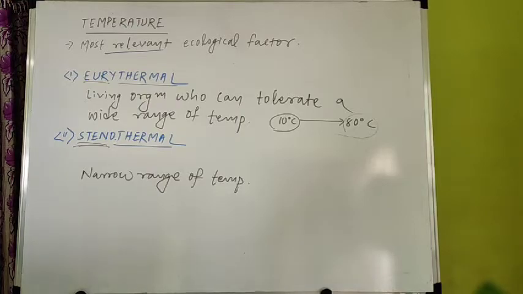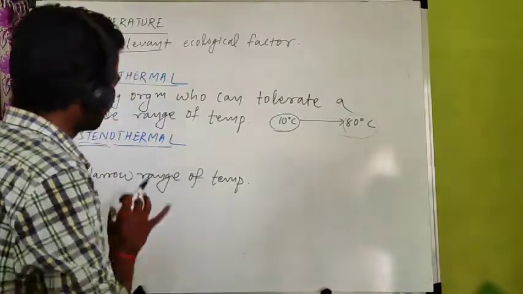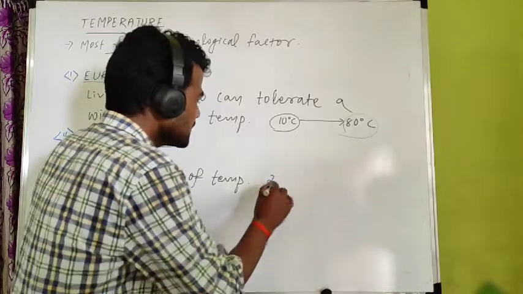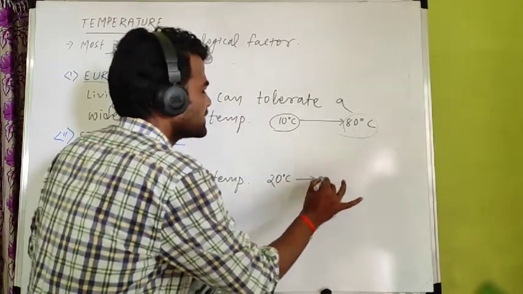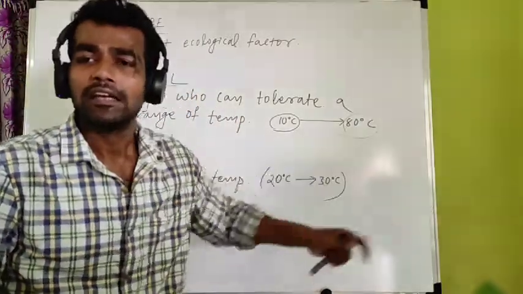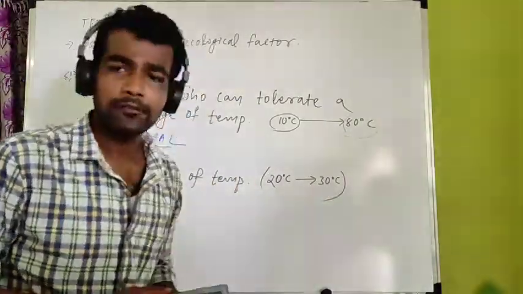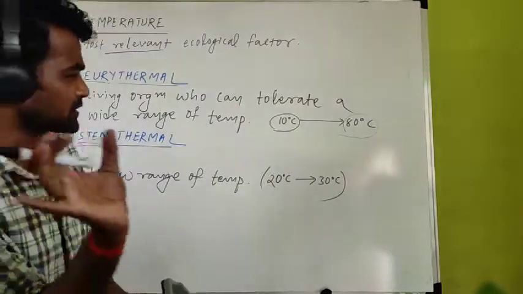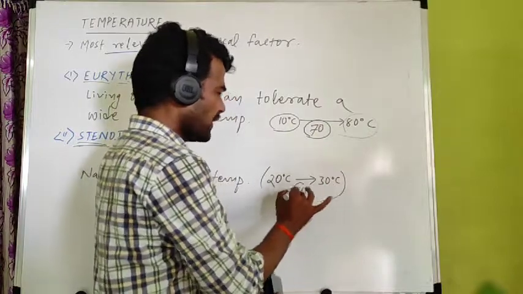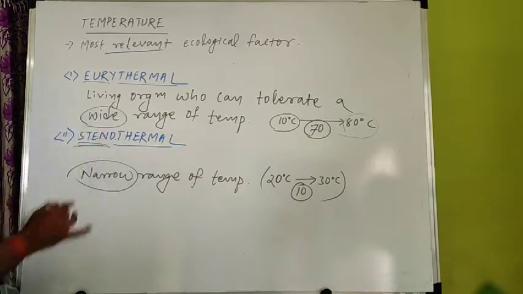Take one example, just like we have taken here, 10 to 80 degrees Celsius. You can take another example. If an organism lives at 20 degrees Celsius and maximum it can reach 30 degrees Celsius, within this it lives. If below 20 or above 30, it can die. That type of organism is called stenothermal. It may be 20 to 30 or 0 to 10, a very small range. So here the range is 70, but here the range is only 10. So you can compare the narrow range of temperature with the wide range of temperature.